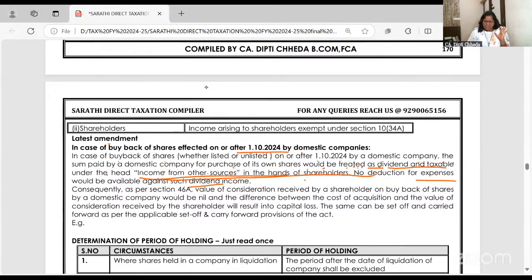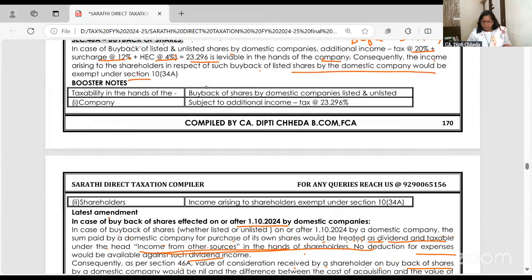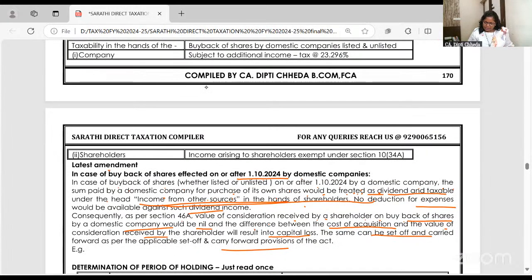No deduction is allowed. But ma'am, the shareholder says in my books I'm holding 1,000 shares at 100. The value of shares received by the shareholder on buyback by a domestic company will be nil, and the difference, the cost of acquisition, will be treated as a loss in the hands of the shareholder, and the same will be set off as per the set-off rules, long term and short term. It's a very nice amendment. I have explained orally. Now I'm making you write.